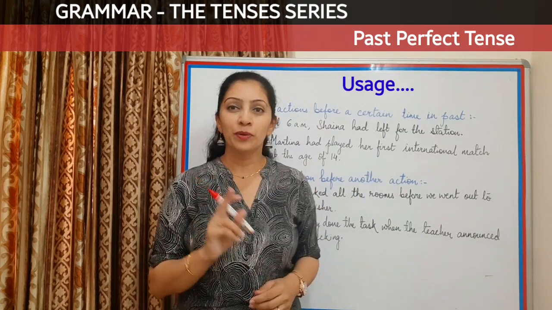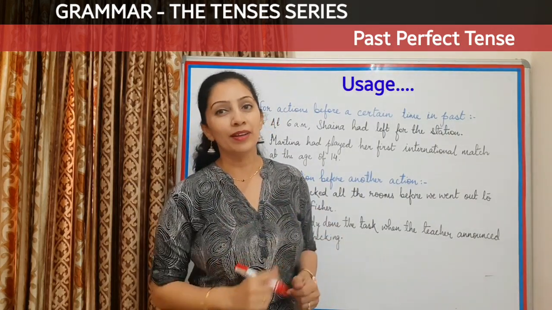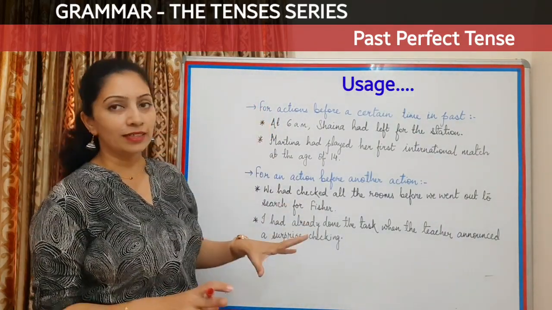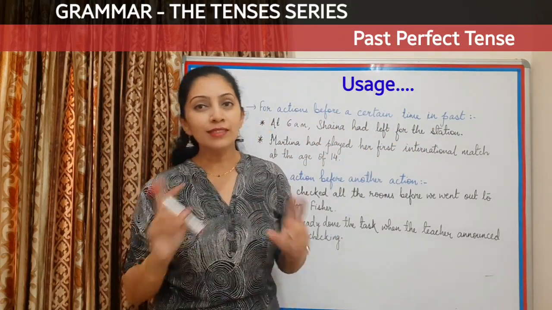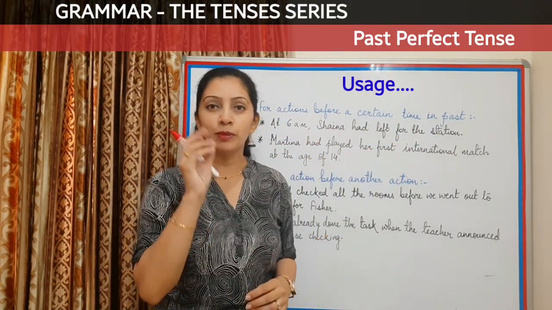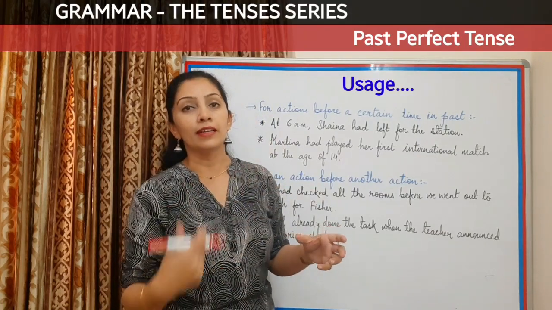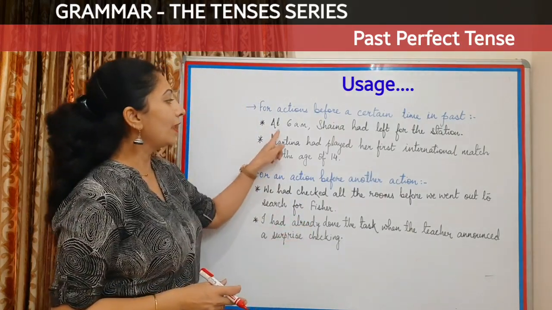Now let's see when to use this tense. Let's look at all the points properly one by one. The first point says that we use this tense for actions before a certain time in the past. So in a sentence, if you are referring to a particular time in the past, then any action before that time will take the past perfect tense. For example, at 6 a.m. Shaina had left for the station.